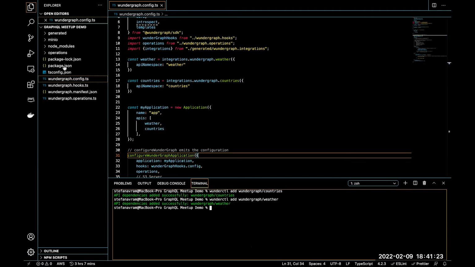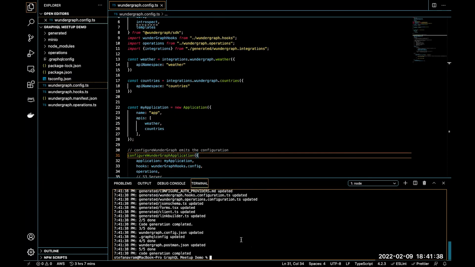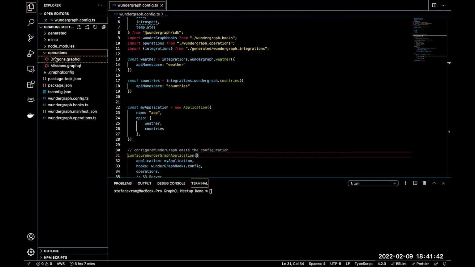WunderGraph makes use of your IDE to give you auto-completion as well as IntelliSense. It's going to help us when we're writing GraphQL operations against a virtual graph. For this to work, all we have to do is run this command, wunderctl generate. This will make our experience much better. Cool. Next, let's head over to the operations folder and we can get rid of these since we're not working with the SpaceX API.